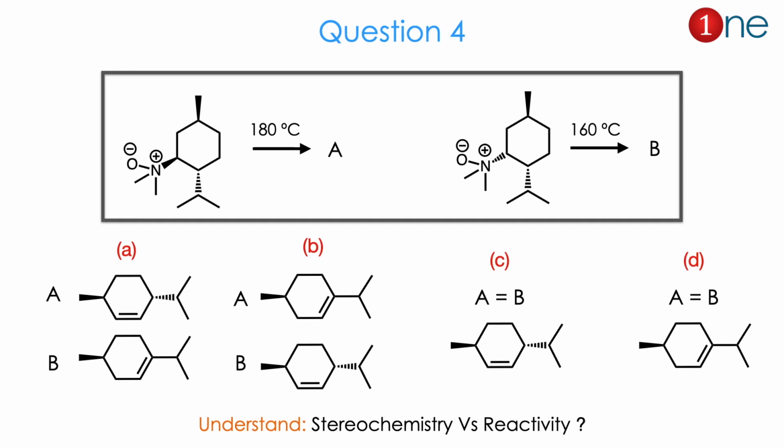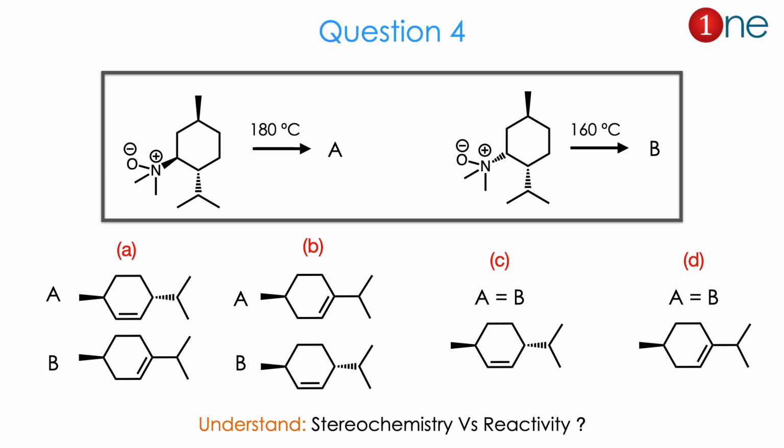Then question number 4. The starting material is a cyclohexyl system with N-oxide, and various temperatures are given. Both starting materials differ in the stereochemistry. The substituted N position is different, which is nitrogen oxide. So they ask you to find the product. The products mostly differ in the stereochemistry of the attached isopropyl group.